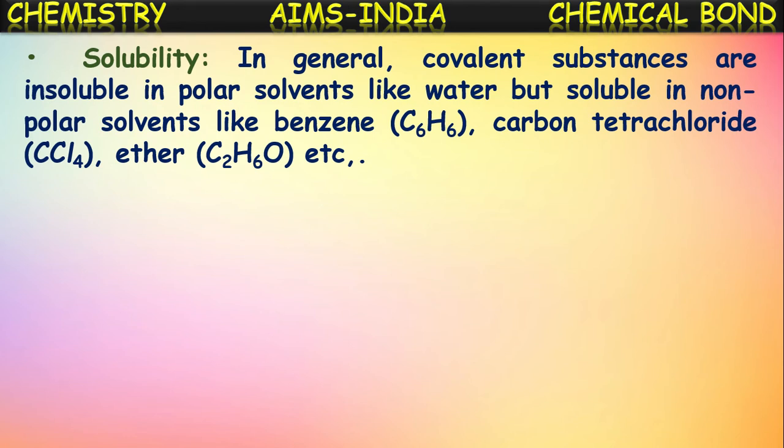Next, solubility of these covalent compounds. In general, covalent substances are insoluble in polar solvents like water, but soluble in non-polar solvents like benzene, carbon tetrachloride, and ether. These are all non-polar solvents. They do not have any polarity in their molecules. Such substances are called non-polar substances, and these are used as solvents, and hence they are called non-polar solvents. As covalent compounds are generally non-polar, they do not dissolve in polar solvents like water. But of course, a few do dissolve because of polarity.